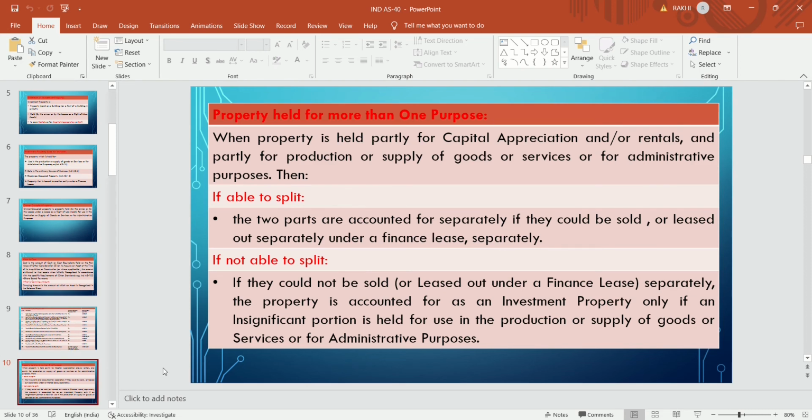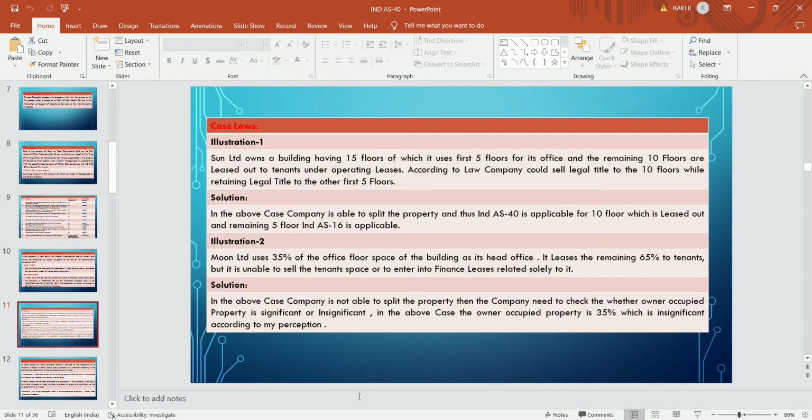This is in case they are not able to split. This is to be explained by example. Suppose Sun Limited owns a building having 15 floors, of which it uses the first 5 floors for its office use and the remaining 10 floors are leased out to a tenant under an operating lease.